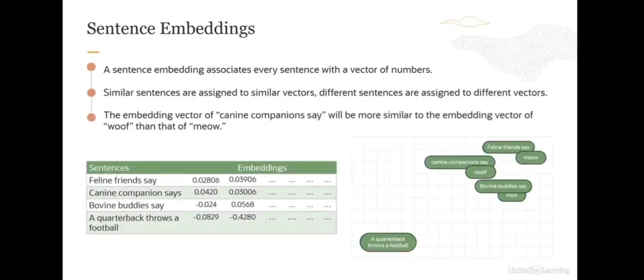So the embedding vector of a phrase such as canine companions, say, will be more similar to the embedding vector of woof, you can see here, than that of a meow. Meow would be closer to feline friends, say. So the important concept to understand here is that now we are comparing two phrases. So this is a phrase, a collection of words, compared to a single word. And similarly, we could compare words against sentences, against paragraphs, groups of paragraphs, etc. And we can say how similar or different they are.